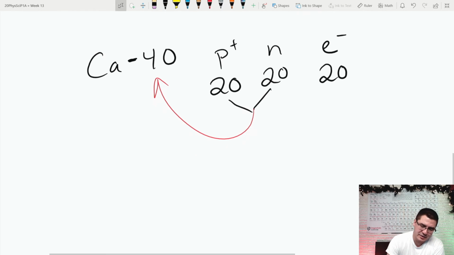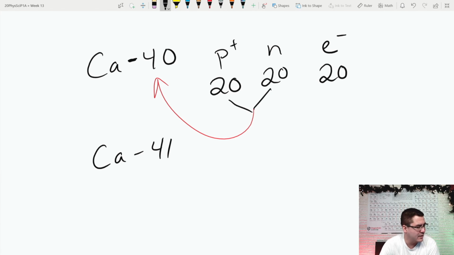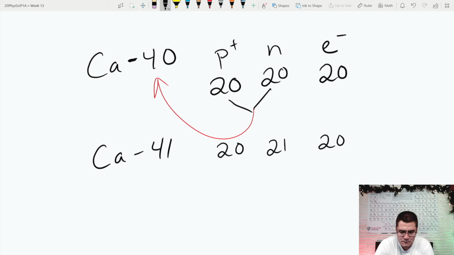Now, if we change this up a little bit and we make, say, calcium 41, which would be a heavier isotope, the number of protons is still 20, but now the number of neutrons is 21, okay? And the number of electrons is still 20, okay?